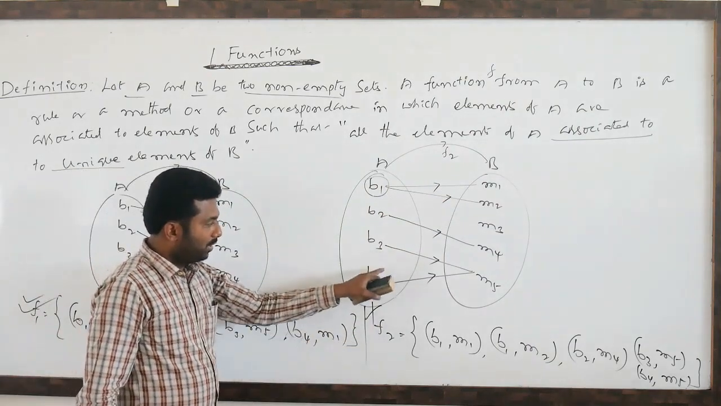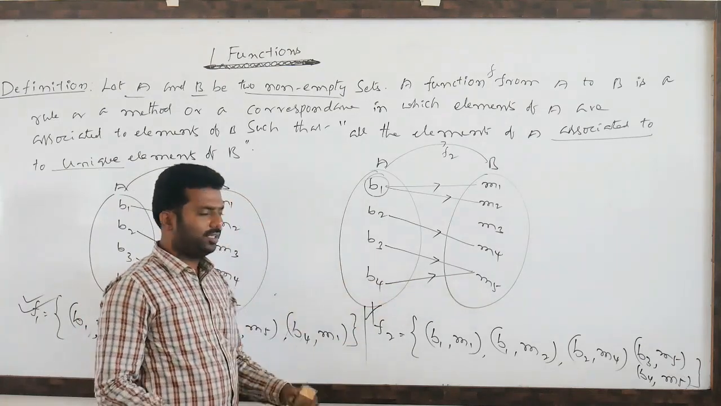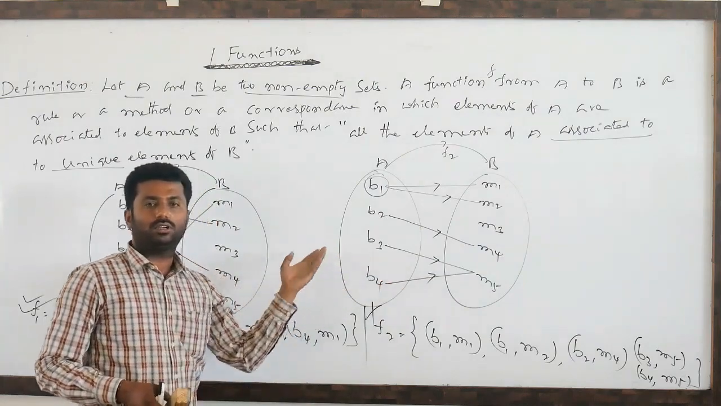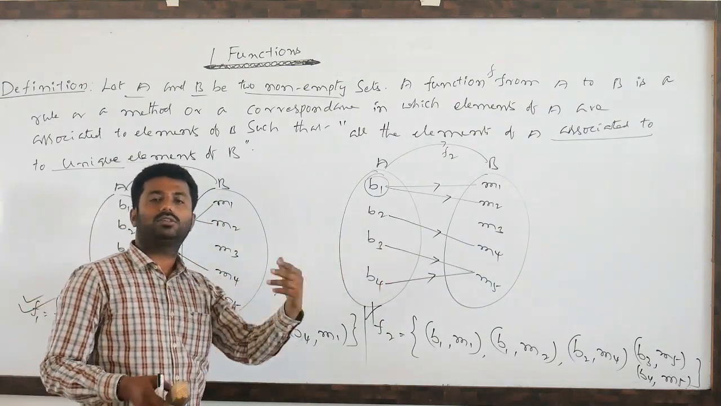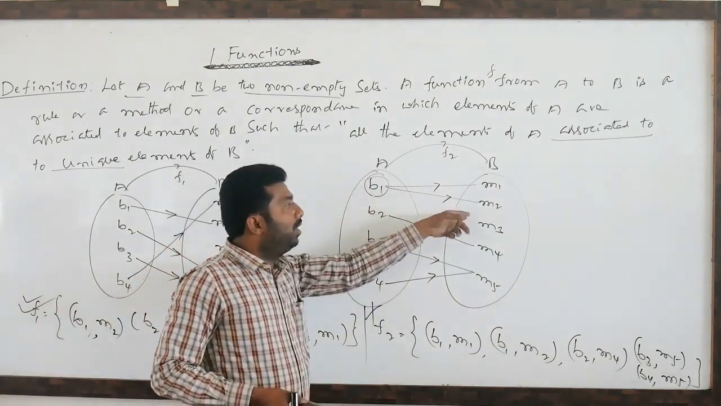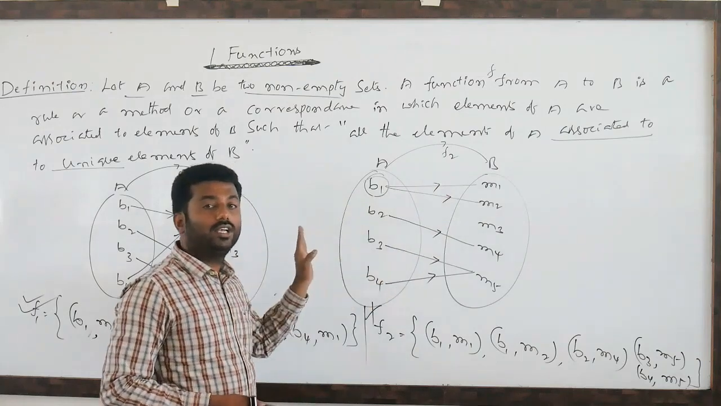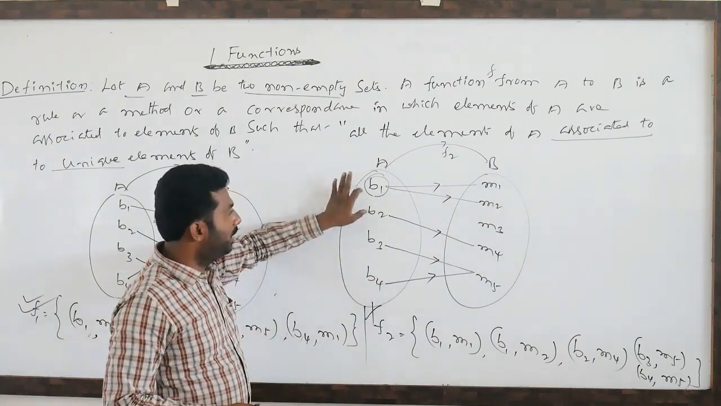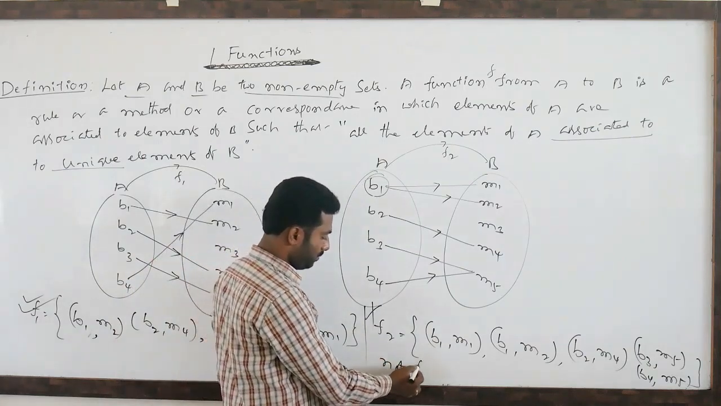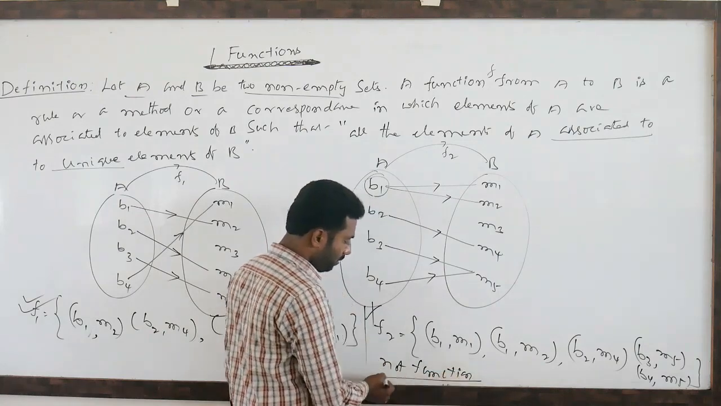So you observe this one. B3, B4 belong to M5, because two babies to one mother, this possibility is there. So two babies to one mother, three babies to one mother, four babies to one mother, 10 babies to one mother also no problem. But here one baby with two or more mothers is an impossible case in relations or functions. So this is not a function.